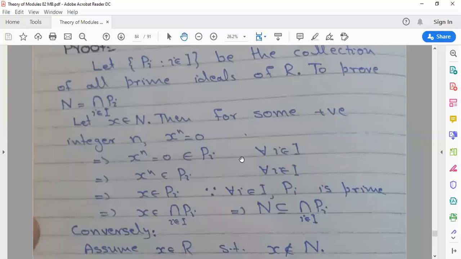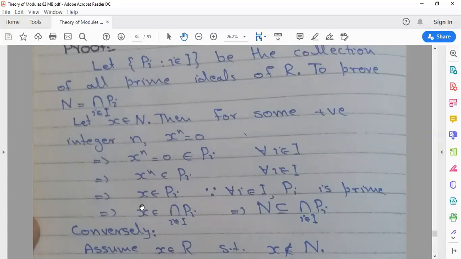For all i belonging to I, x to the power n belongs to Pi, that means x belongs to Pi, because Pi is prime. If an element belongs to Pi for all i, then it belongs to the intersection of Pi, because the intersection of Pi contains the elements that are common to all.